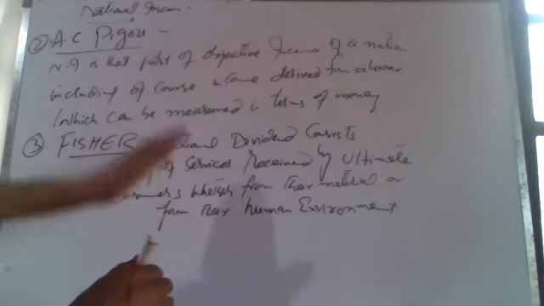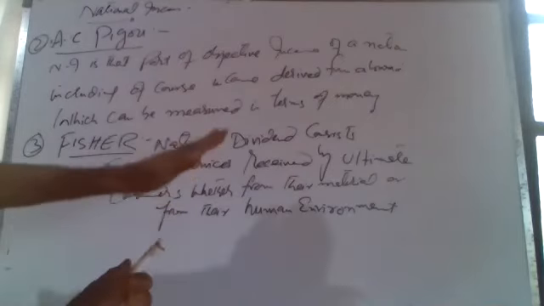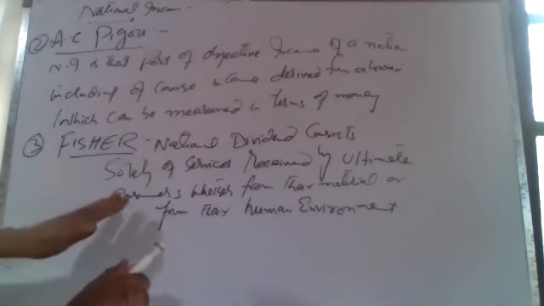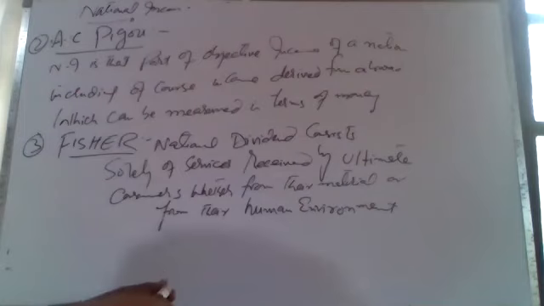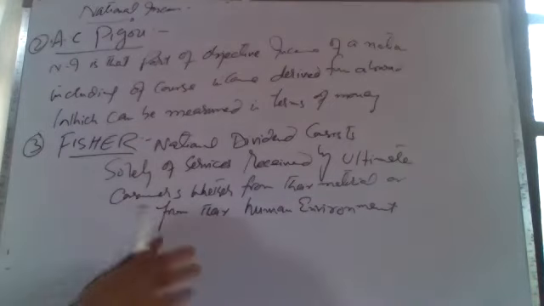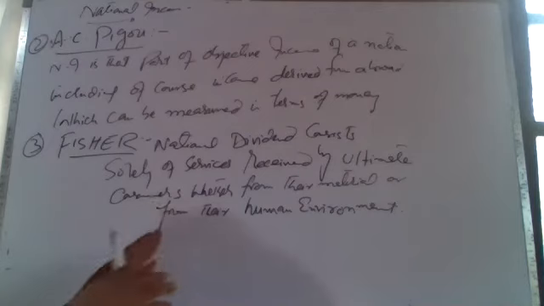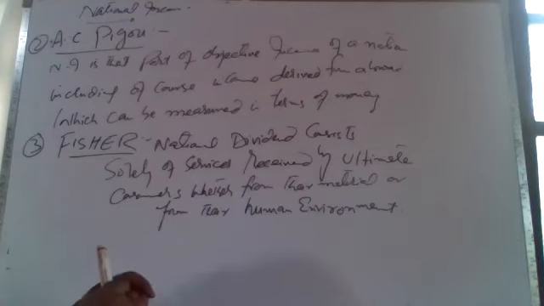What does it say? It says national income includes all those things which benefit ultimate consumers. So all those goods as well as services which are consumed by the ultimate consumers should be included in the national income, whether from their material or from their human environment.